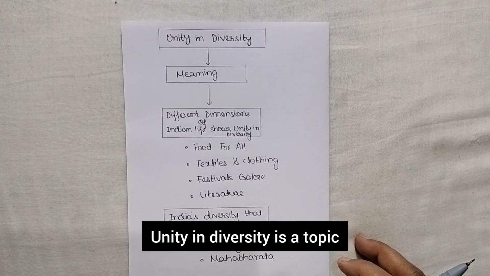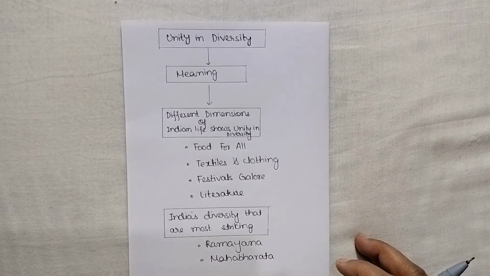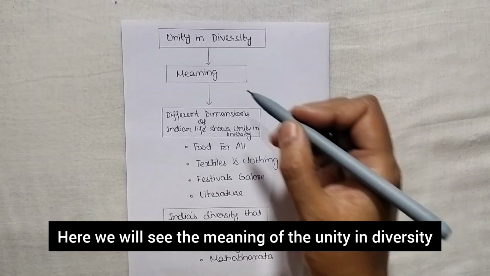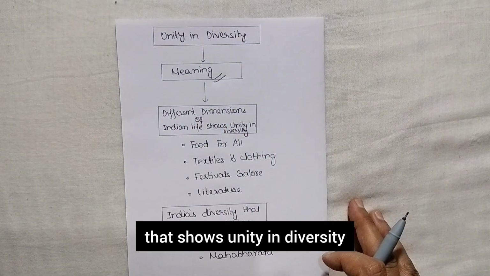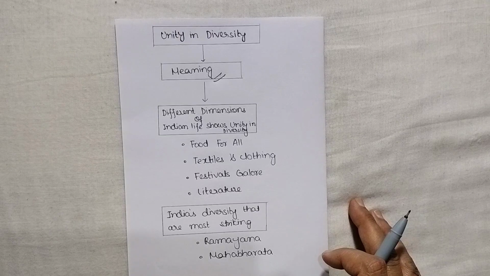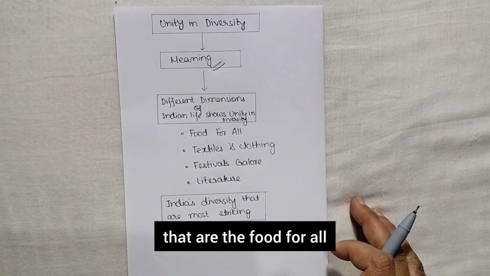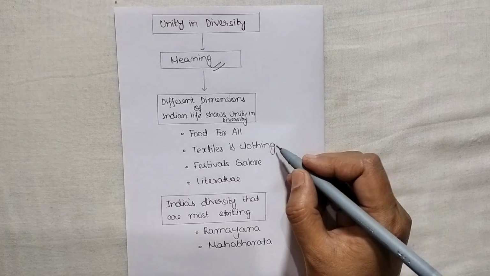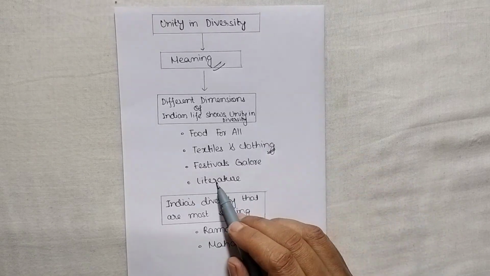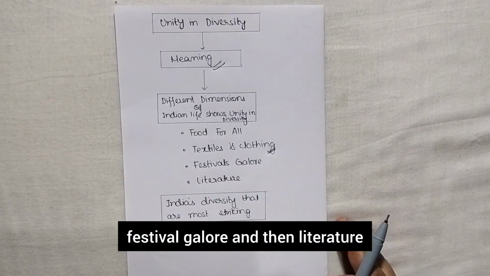Unity in diversity is a topic that we are going to cover today. Here we will see the meaning of unity in diversity. Then we will see what are the different dimensions of Indian life that show unity in diversity. So here we are going to cover the four topics: food for all. So here we will see how unity in diversity is there. Then textile and clothing, festival galore, and then literature.